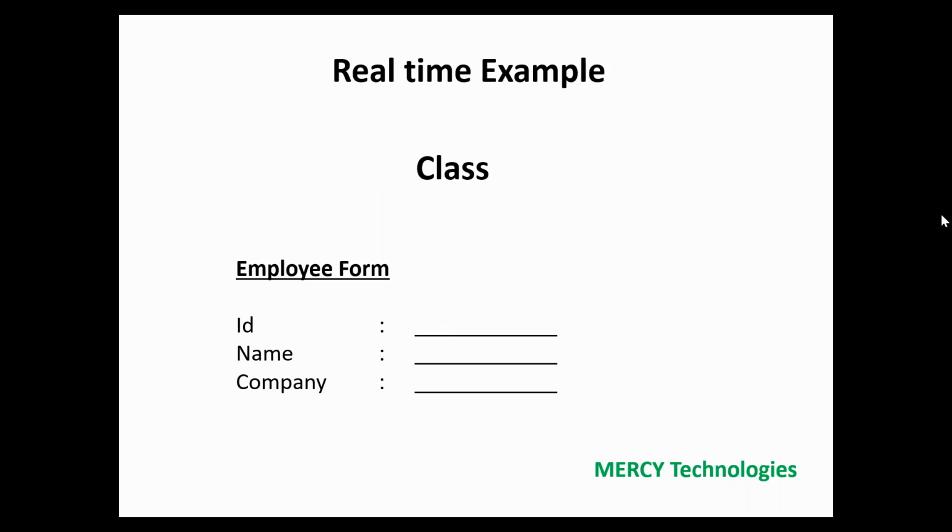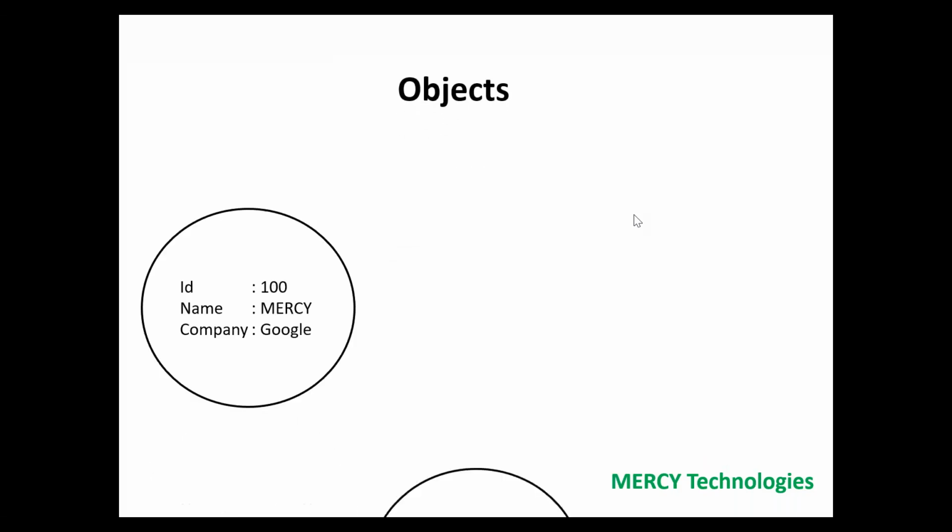So the original form is called a class, correct? The filled data, you can say, is an object. One employee takes the original form and fills in the data: id as 100, name as Mercy, company as Google.